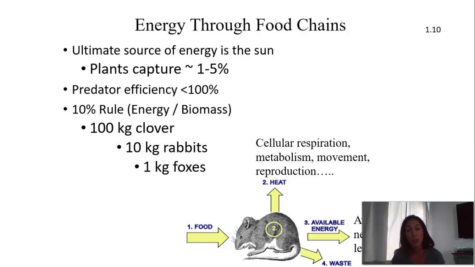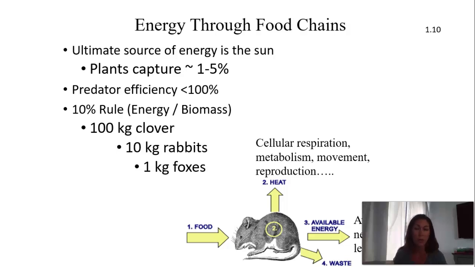And plants only actually capture about 1 to 5% of that potential energy in the sun. And any predator out there, nobody is 100% efficient. Nobody just lays on their back and lets food fall into their mouth. And so actually eating and being a predator are very, very inefficient, to the tune of they lose about 90% of the potential energy they had. So we call this a rule. We call this the 10% rule, that for every step up the food chain, you actually lose 90% of energy. So only 10% of energy is transferred.